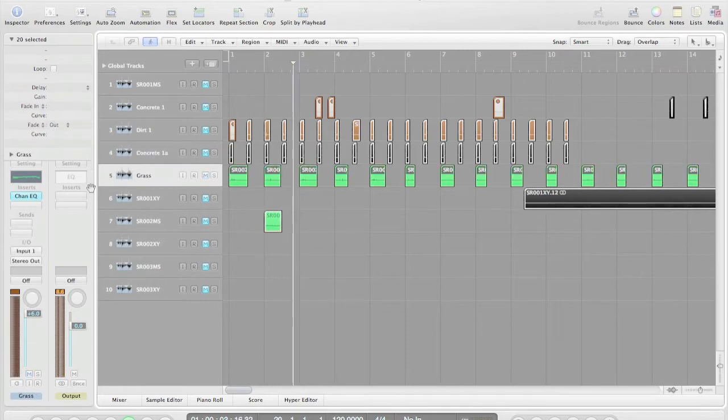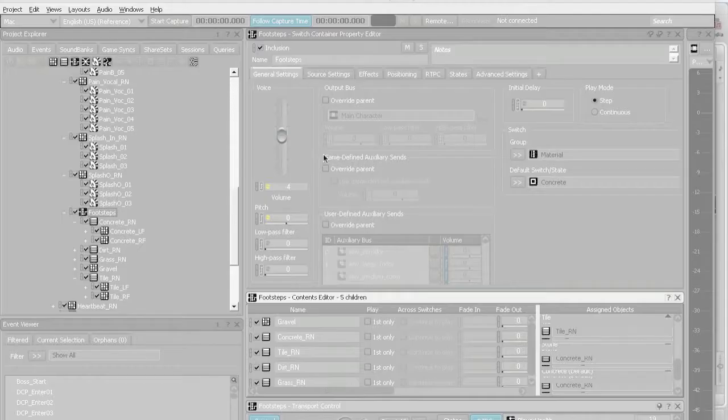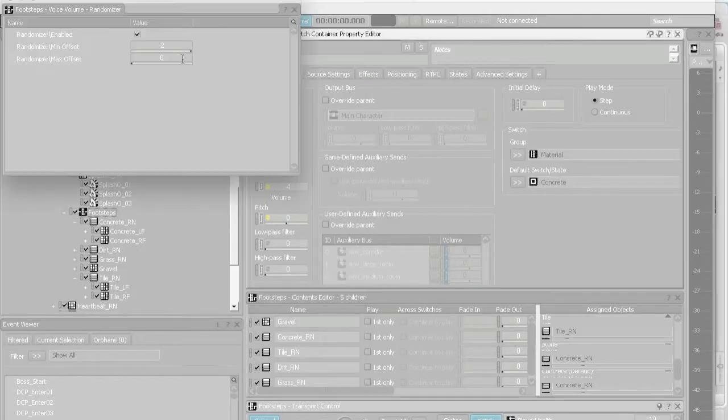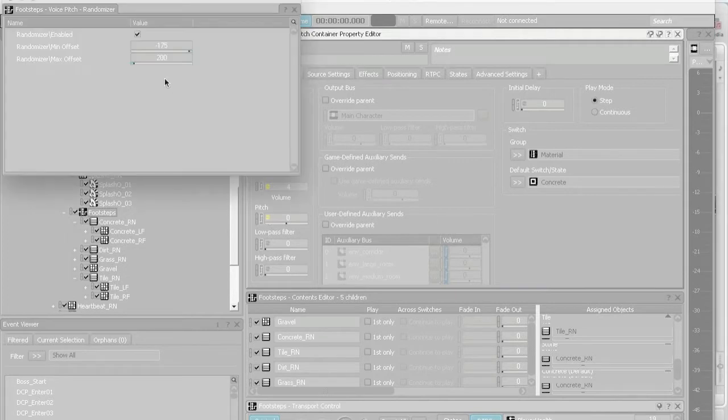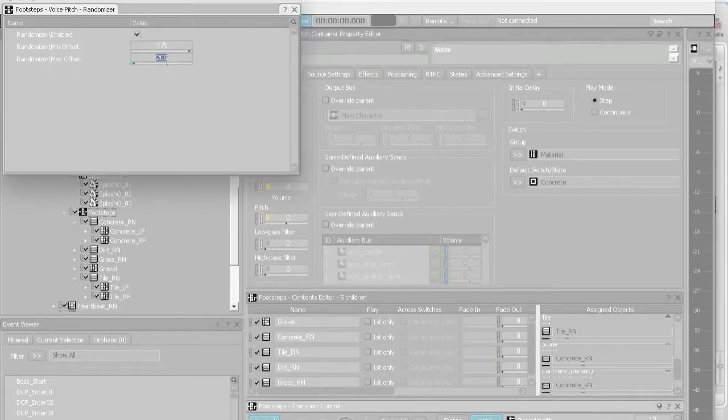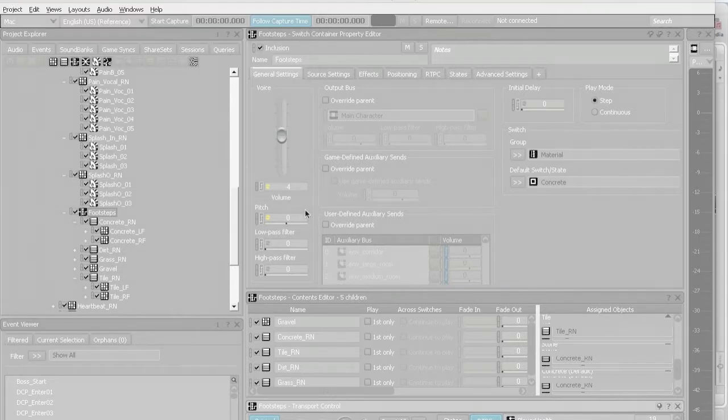To help further this process, I also randomized the pitch and volume of each sound within a set of parameters, so that even the same sounds played twice would sound slightly different each time. I adopted this process with almost every sound in the game to simulate as much natural variation as possible and avoid repetitiveness.